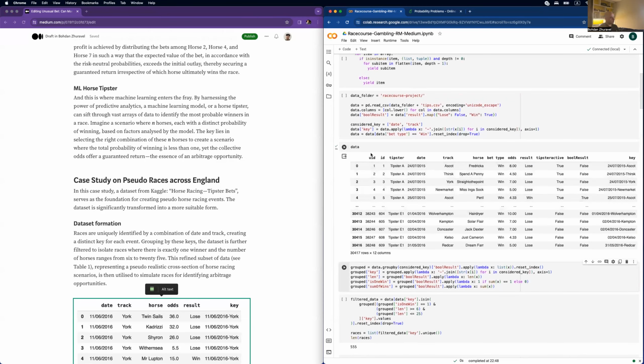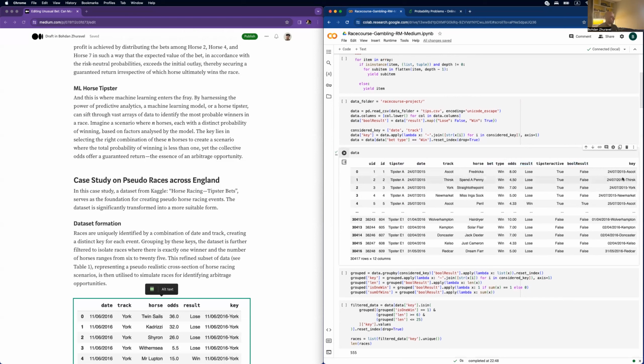Yeah, so just the simple basic IDs: the name of the tipster who suggests whether to bet or not to bet, the date, the track, the horse, the bet type, odds basically, and result. And here I created two more columns. I will explain why.